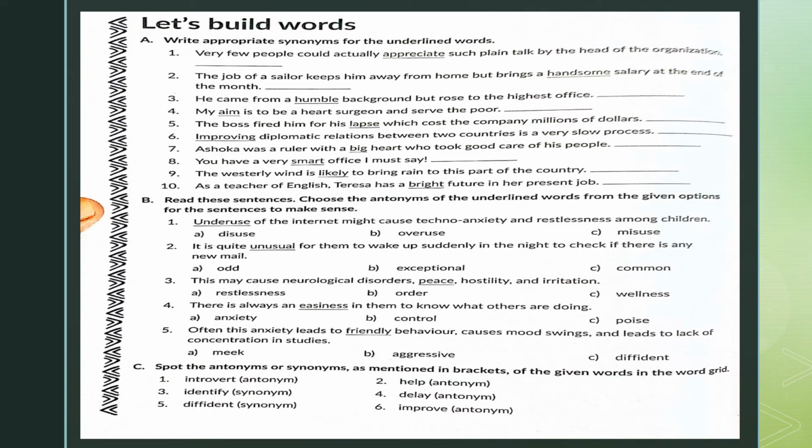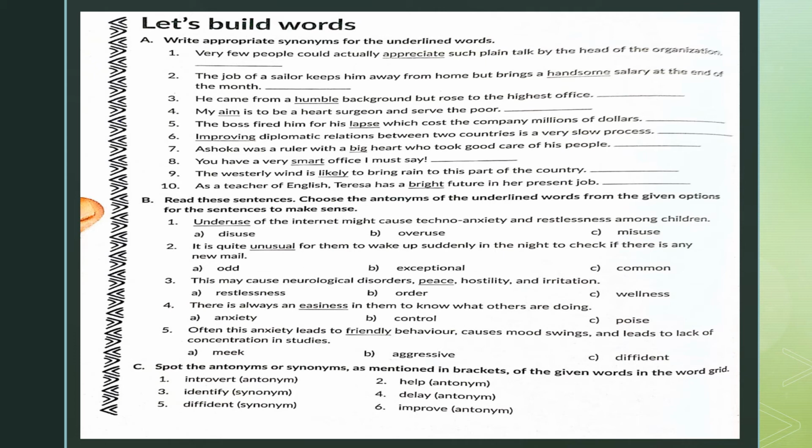Now come to the important part of this lesson, the vocabulary building exercises. Let's build words. Now write appropriate synonyms for the underlined words. Very few people could actually appreciate such plain talk by the head of the organization. So appreciate here is underlined.